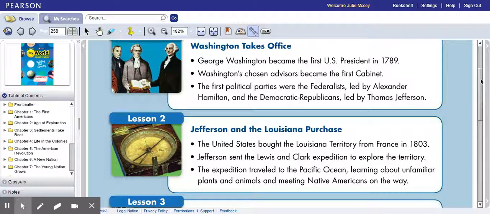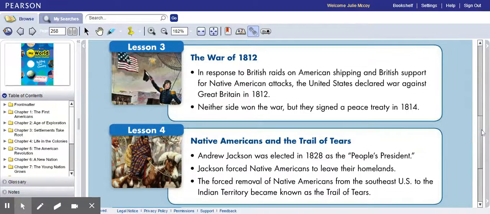Jefferson sent the Lewis and Clark expedition to explore the territory. Remember, it took over a year for them to explore. The expedition traveled to the Pacific Ocean, learning about unfamiliar plants and animals, and meeting Native Americans on the way. If you don't remember reading any of these, you can go back and listen to my videos or look at the lessons.